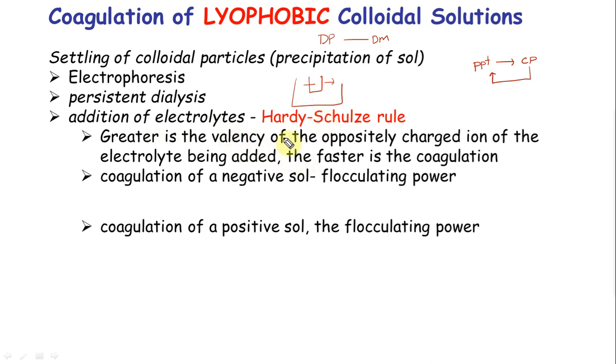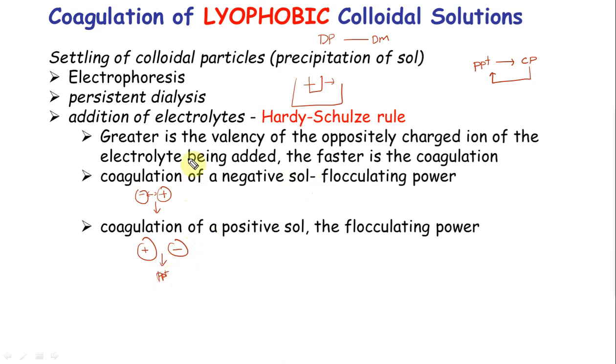What you do is, let's say for example, the colloid is a negative colloid, a negative sol. What if I had a positive electrolyte? They'll have electrostatic interaction, and they precipitate out. Similarly, a positive sol with negative ions, they interact with each other and they precipitate out.